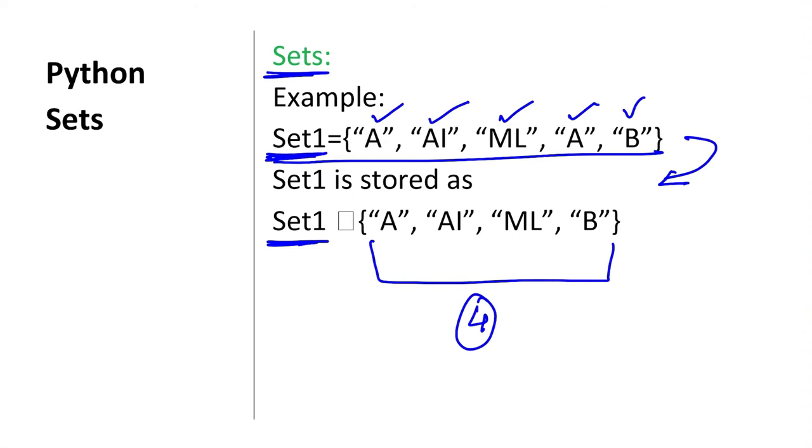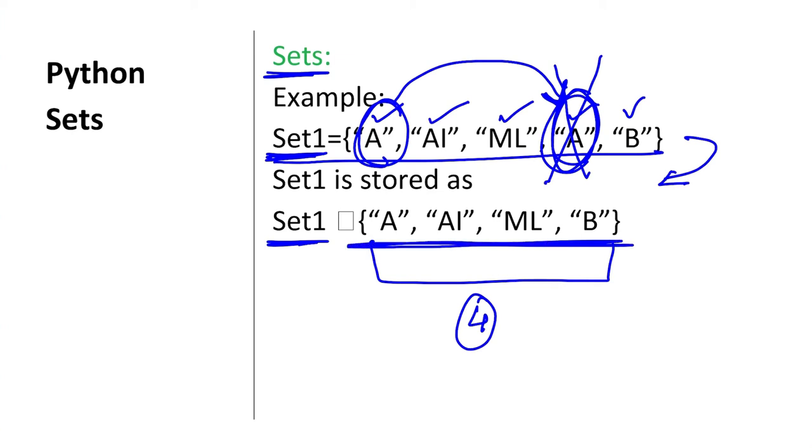The reason is there is a duplicate element A. It was once here and then it's again inserted. So that duplicacy is removed, one of the A's is struck down by the set automatically, and we are only left with 4 elements in the set.